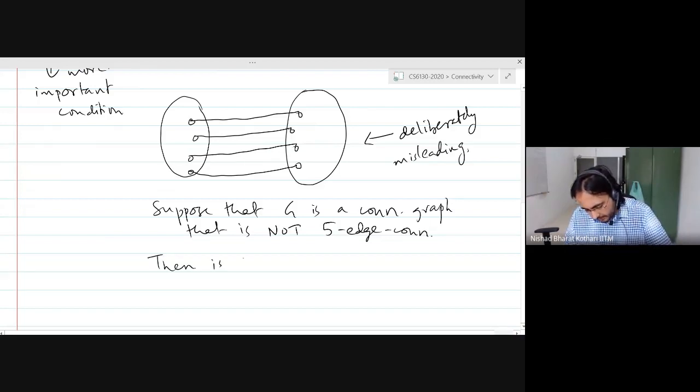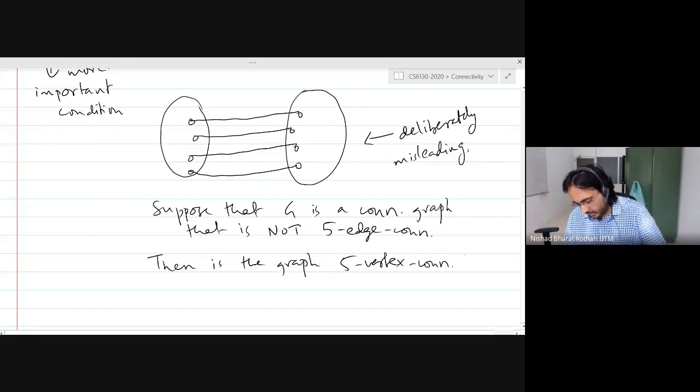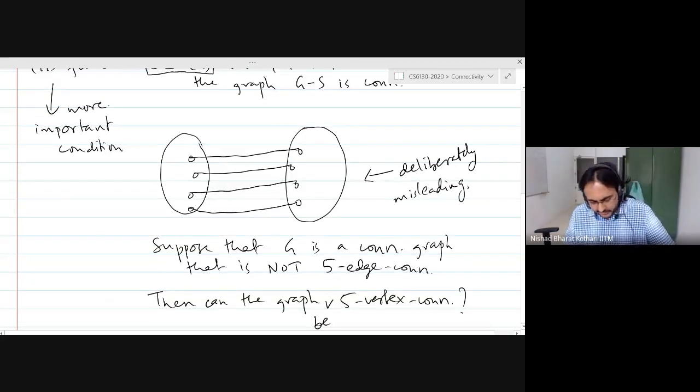Then, is the graph 5 vertex connected? Or more importantly, can the graph be 5 vertex connected? Can anybody look at this drawing, which is deliberately misleading, and tell me what is the problem?